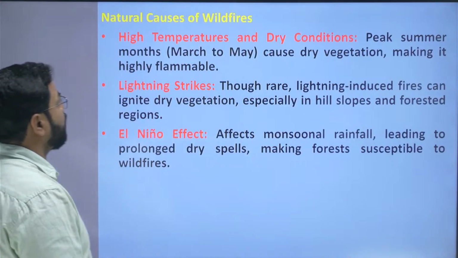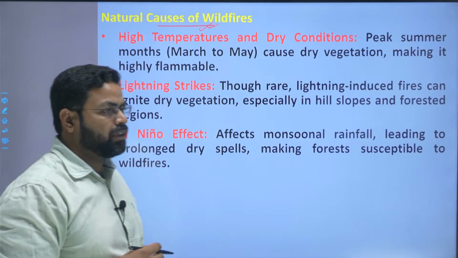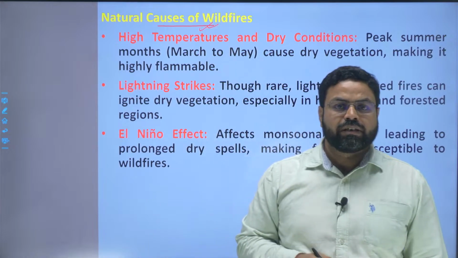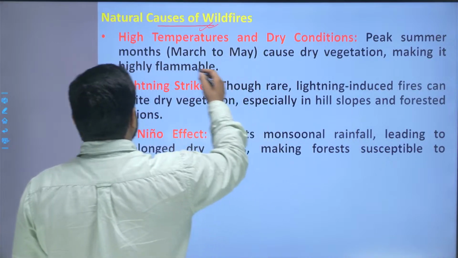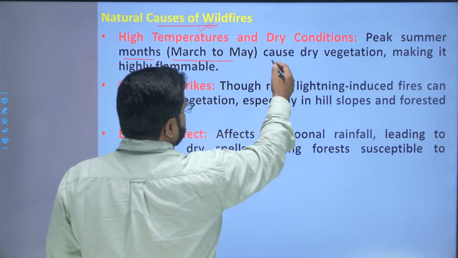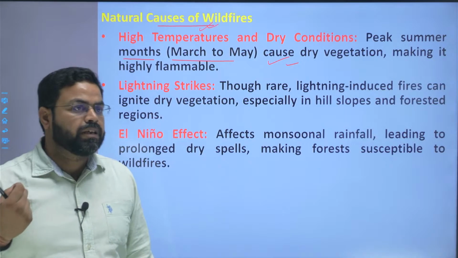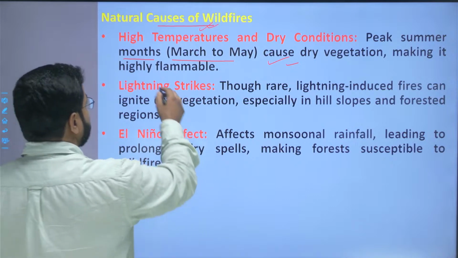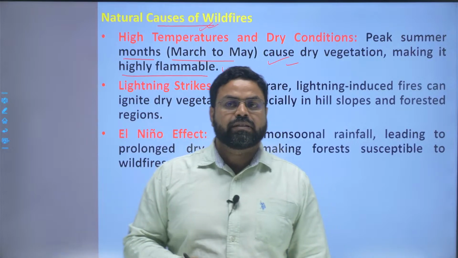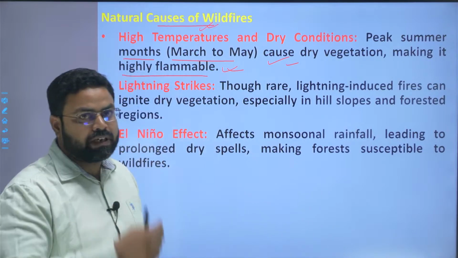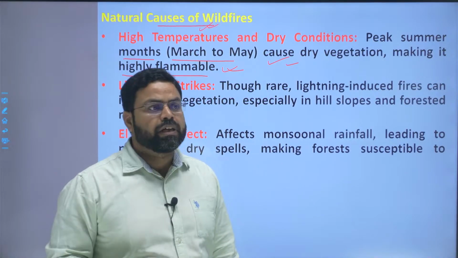Now, if we talk about the natural causes of forest fire, what are they? The first one is the high temperature range and the dry conditions available in this region. During the peak summer months, from March to May, there is dry vegetation available in this region, and this makes it highly flammable. The deciduous forests shed their leaves, and the grasses available as the forest carpet are highly flammable, so they are a kind of ready fuel for the occurrence of forest fire.